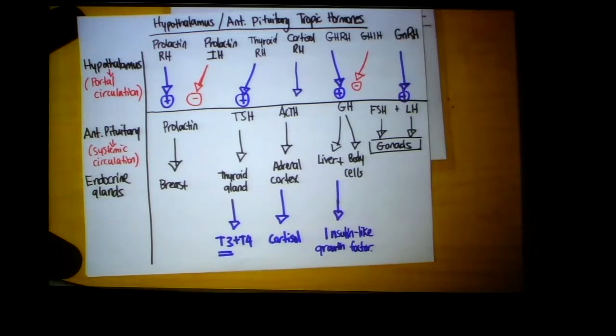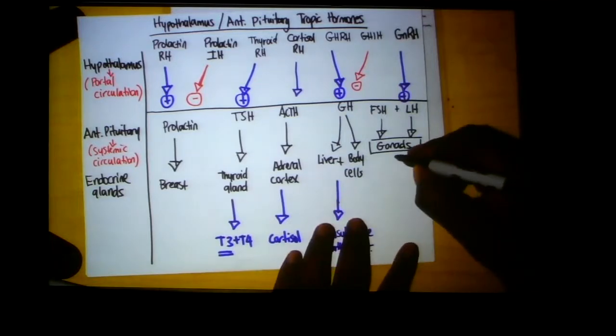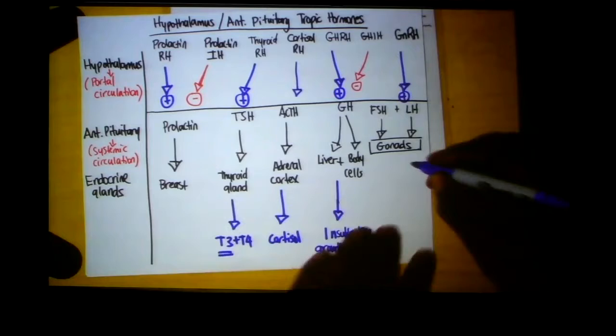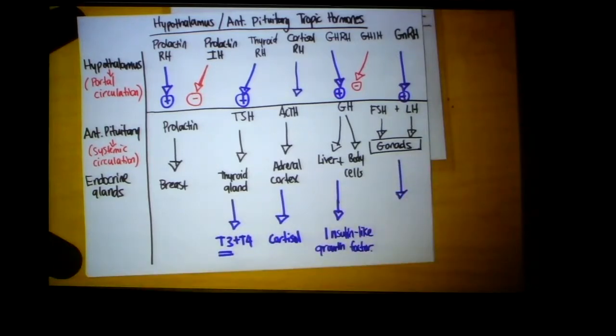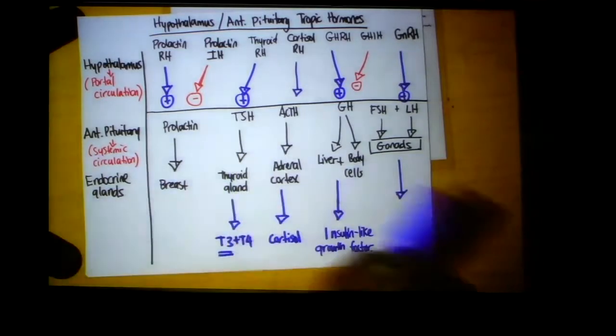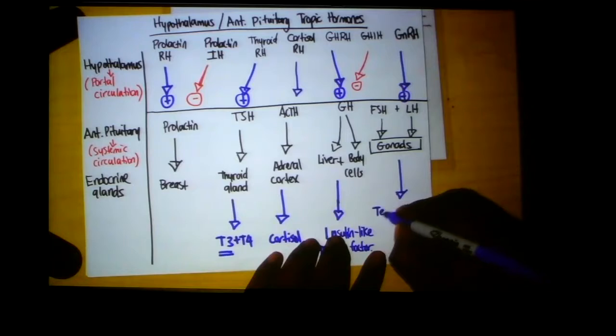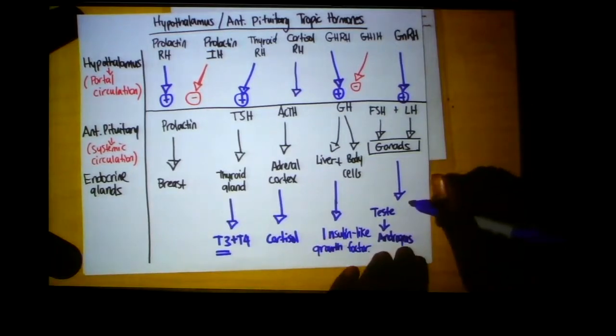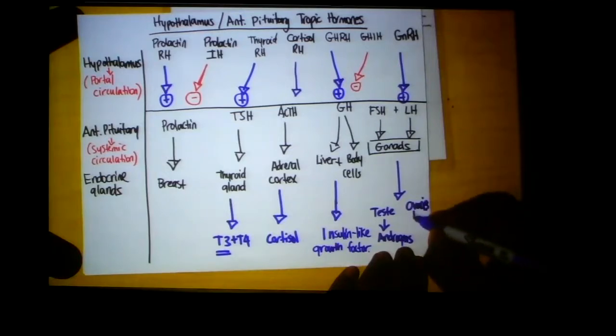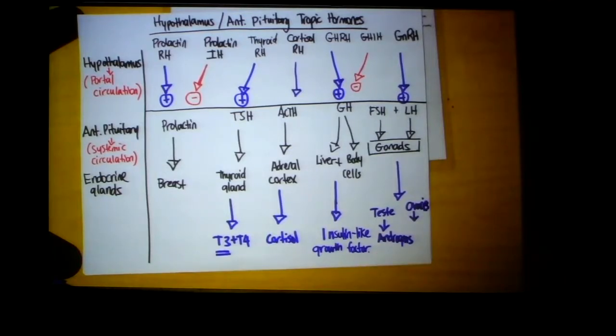Alrighty. And then lastly, the gonads have a lot of different functions, as we know, but it's mainly going to stimulate testes and ovaries. Testes to secrete androgens, running out of space, and then ovaries. I'm going to write this really small.